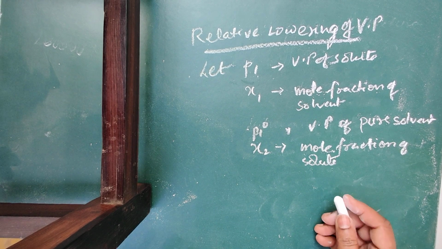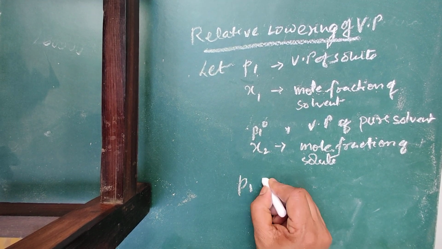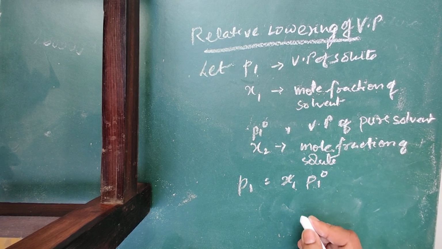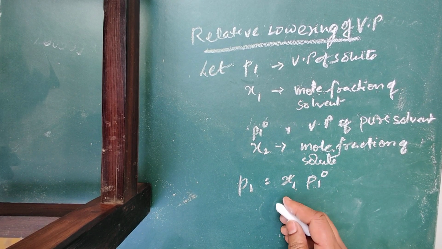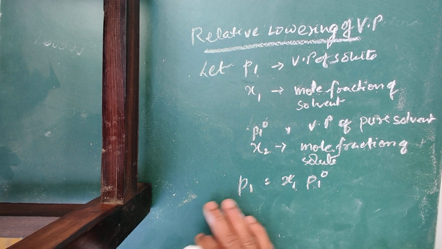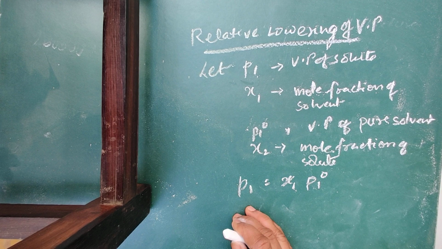Okay, so according to Raoult's law, you know that P1 will be equal to X1 into P1 naught. So we have to find out the relative lowering of vapor pressure.